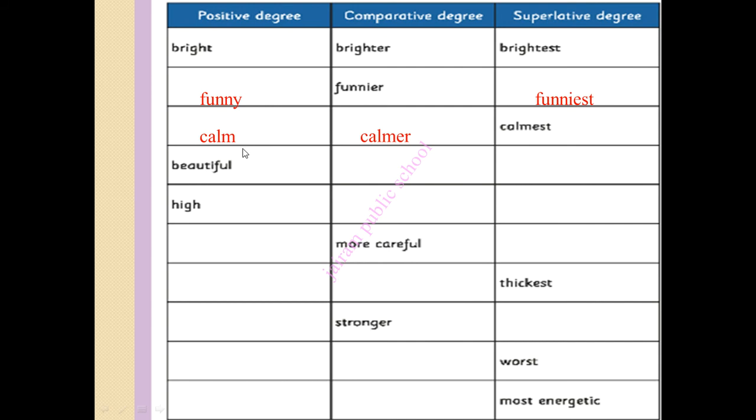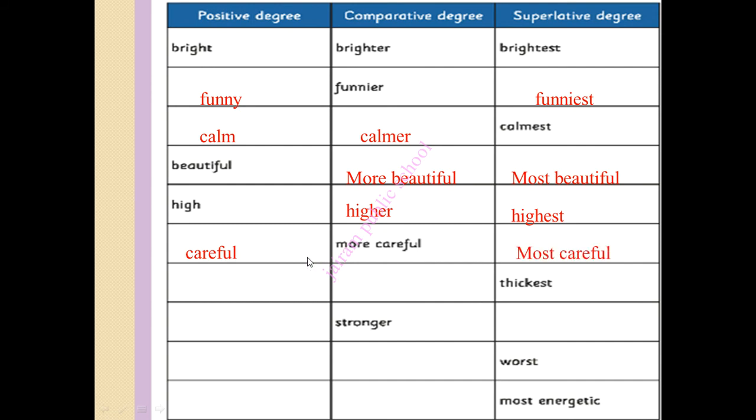Now here is beautiful. You can write this in comparative degree: more beautiful, most beautiful. High, higher, highest. More careful. In positive it is careful, most careful.